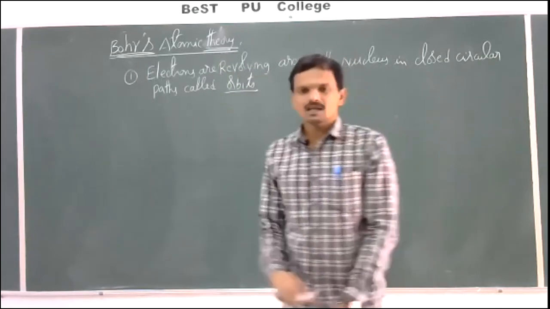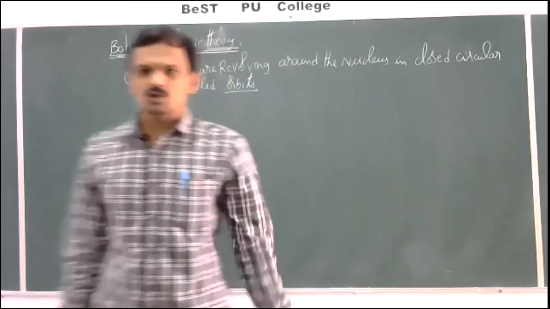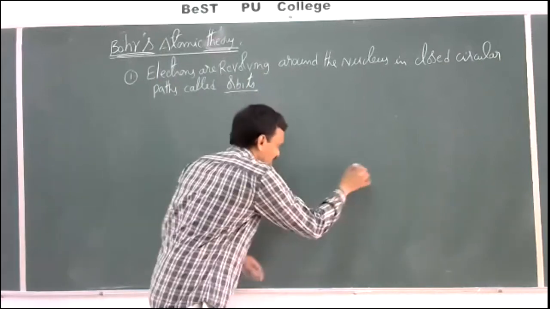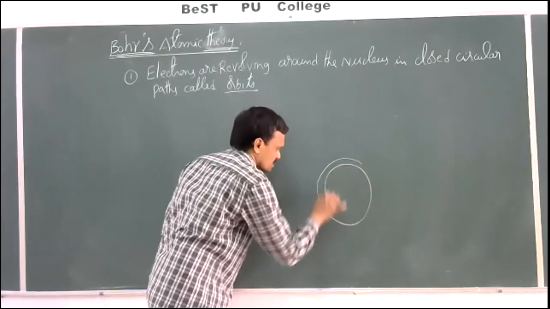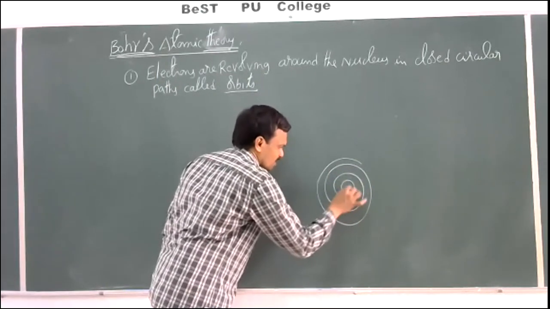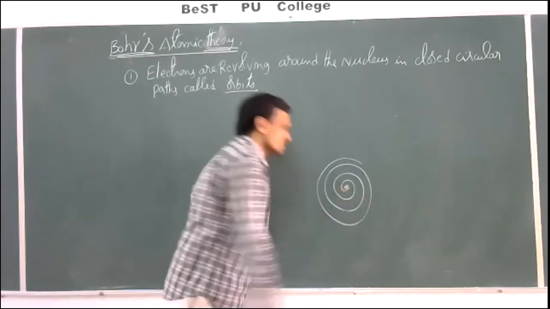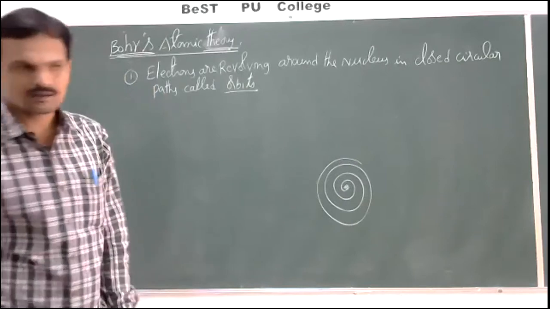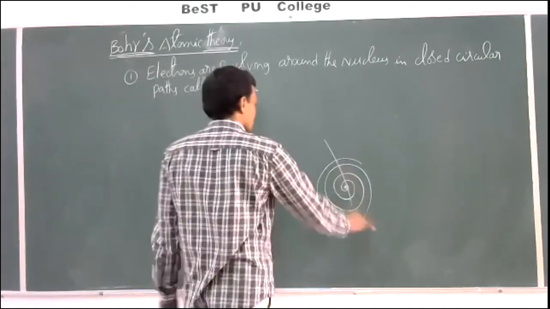So by this, one of the drawbacks of Rutherford theory was explained. What is the Rutherford theory? Electrons are revolving in circular paths. While an electron is revolving in a circular path, it loses energy and spontaneously falls into the nucleus within a fraction of seconds. But this is not happening here.